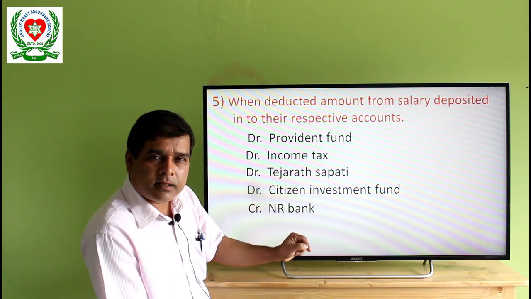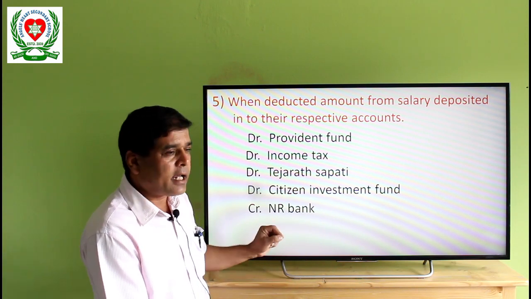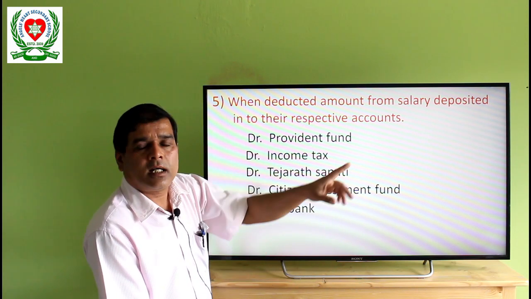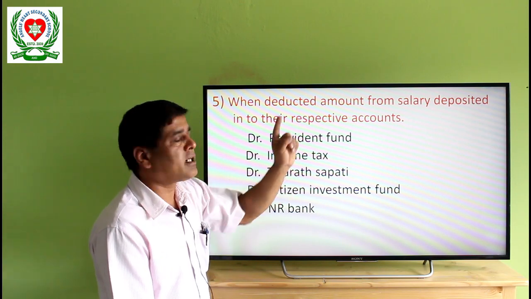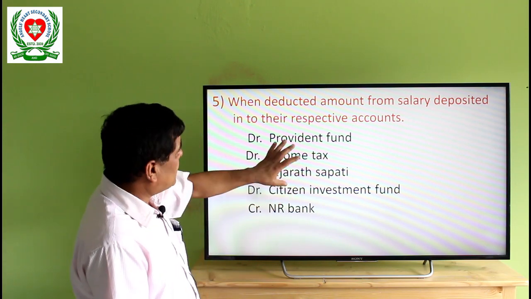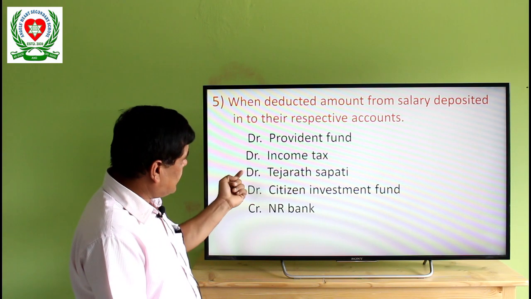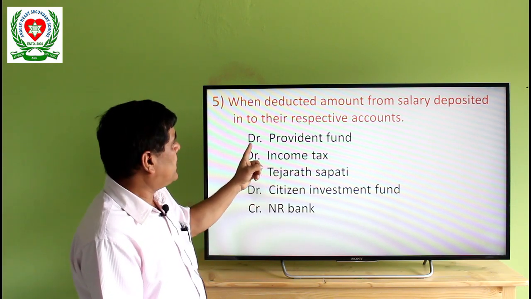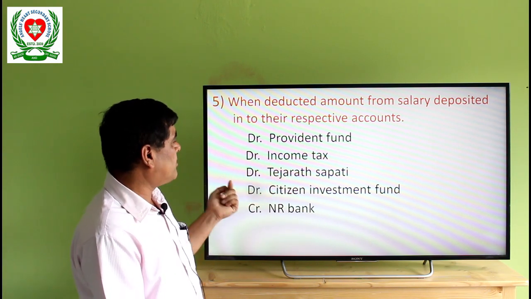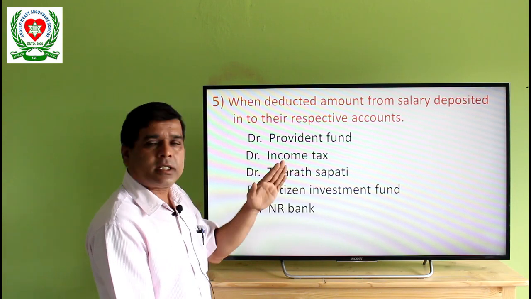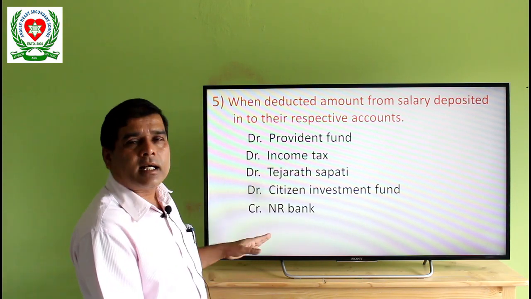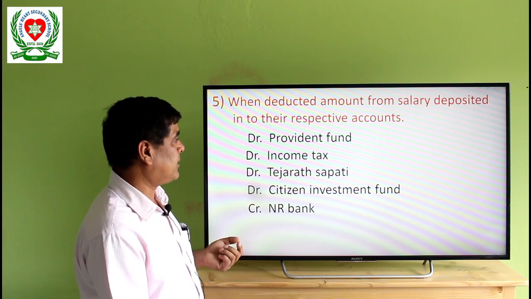Income tax is deducted from the salary of the employees, and it is to be sent to the income tax office. So income tax will be debited, because it received this amount. So debit provident fund, debit income tax, debit Tijarat Sapati, debit citizen investment fund, then at last credit NR Bank.